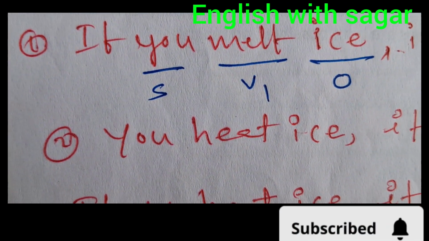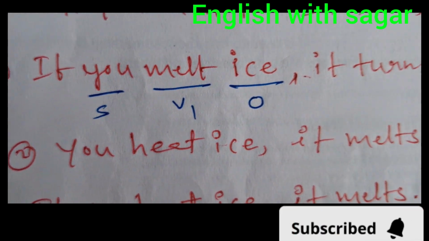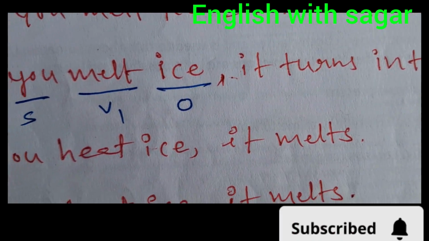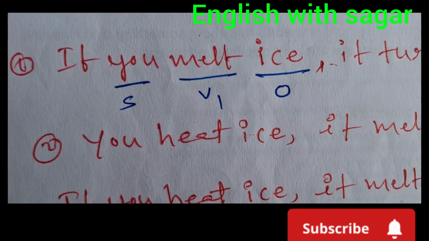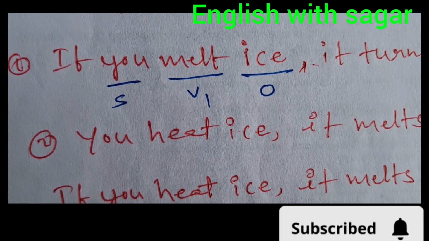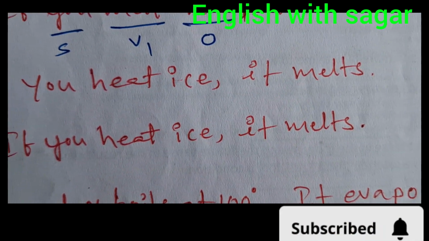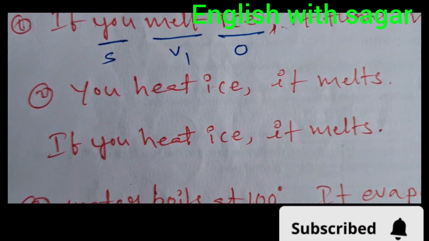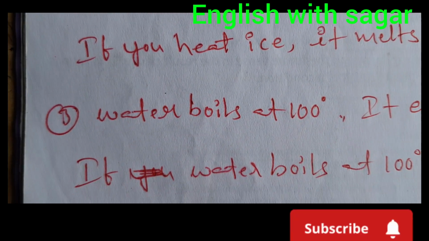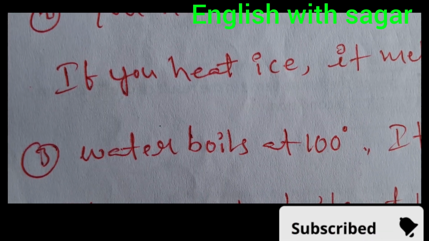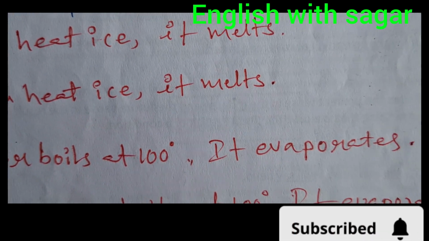Now the questions. Question one: you heat ice, it melts. This is a general truth, a scientific fact. So the answer: if you heat ice, it melts. Third one: water boils at 100 degrees centigrade, it evaporates.